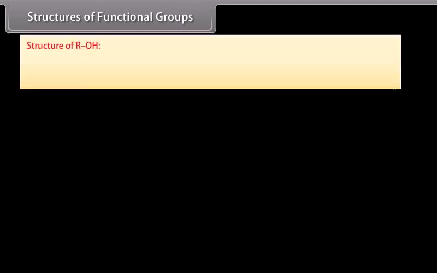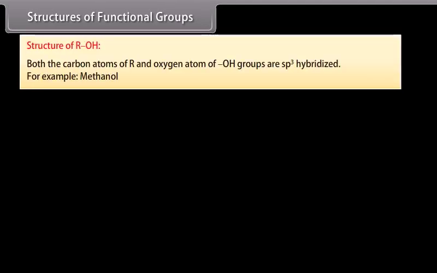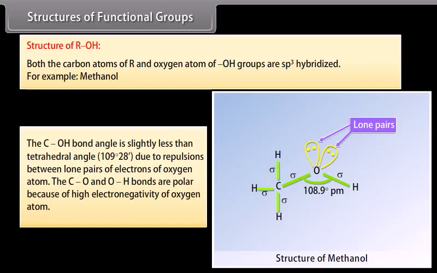Structures of functional groups. Structure of ROH. Both the carbon atom of alkyl group and oxygen atom of hydroxyl group are sp3 hybridized. For example, methanol. The C-O-H bond angle is slightly less than tetrahedral angle, that is 109 degree 28 minute, due to repulsions between lone pairs of electrons of oxygen atom. The C-O and O-H bonds are polar because of high electronegativity of oxygen atom.